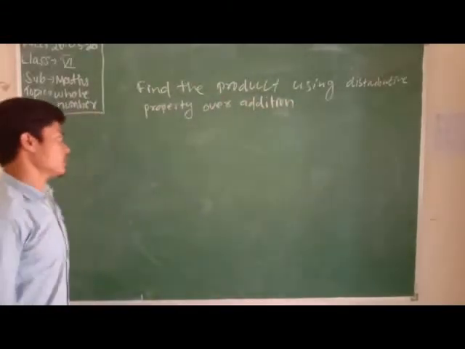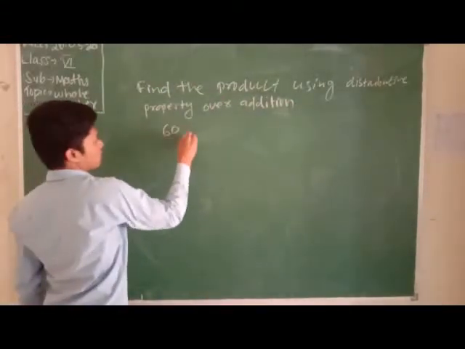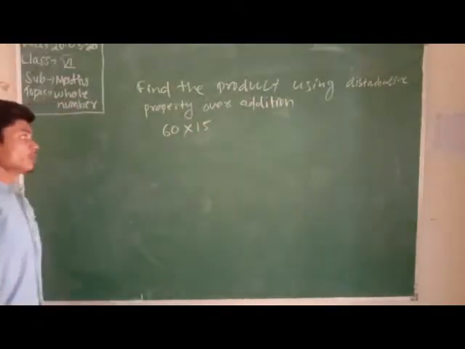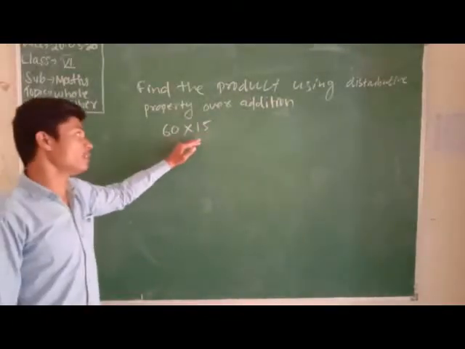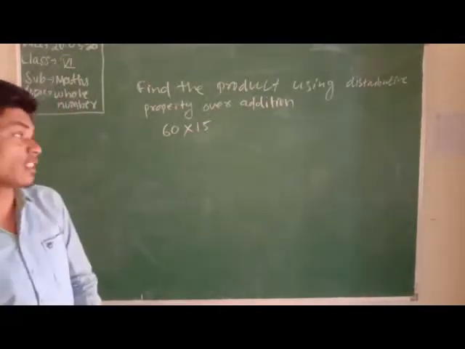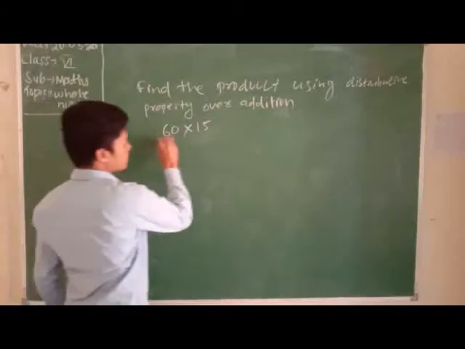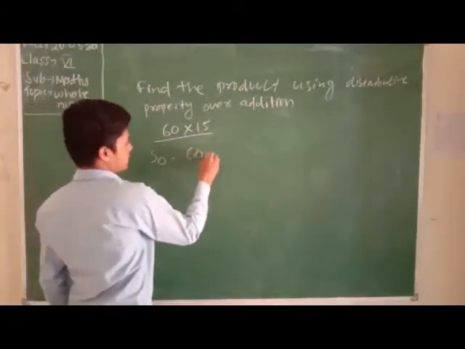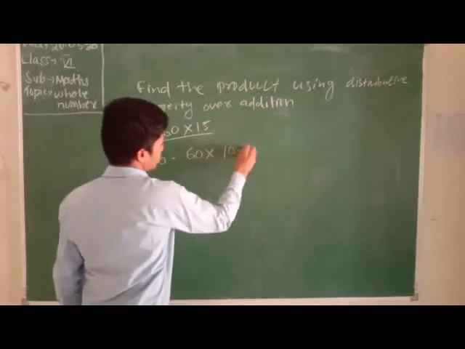Solve the answer. See, if the question is 60 into 15, then you can find it using the distributive property. First make the distributive property solution: 60 into (10 plus 5).